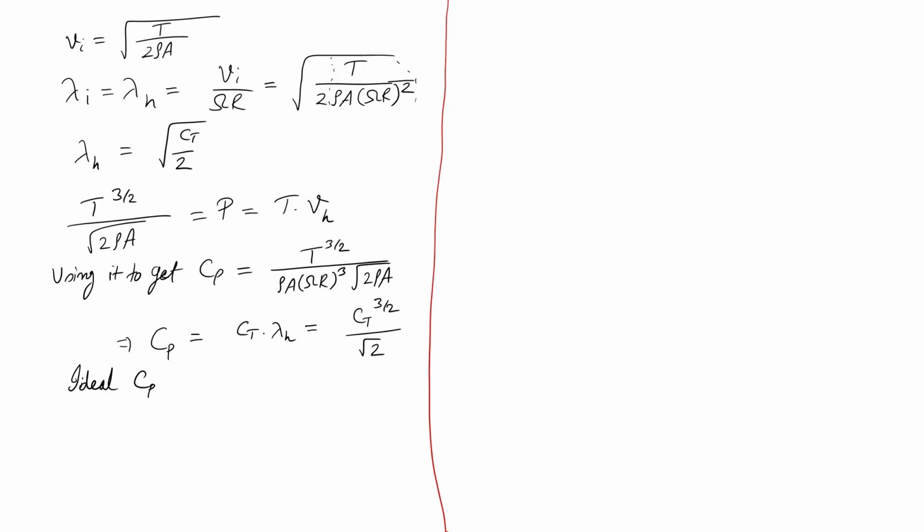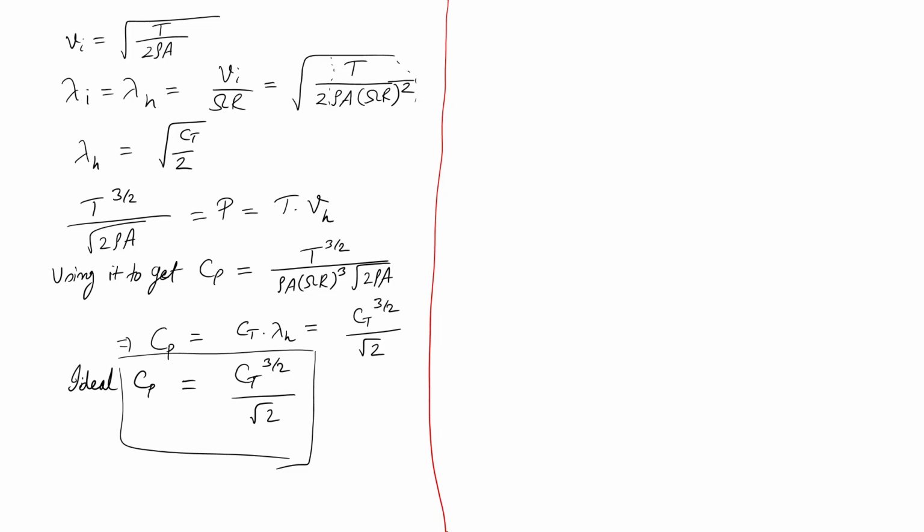So, this is one Cp. Otherwise, if I have the real value of power, I will get the real Cp. Just like there is ideal power and real power, I have ideal Cp and real Cp. Okay. So, ideal Cp is equal to Ct to the power 3 by 2 by root 2. Okay.